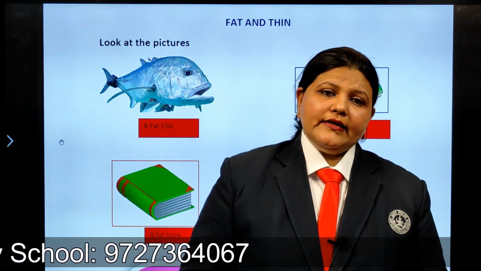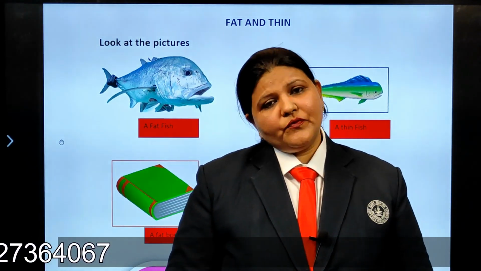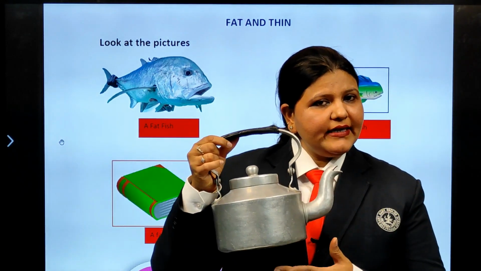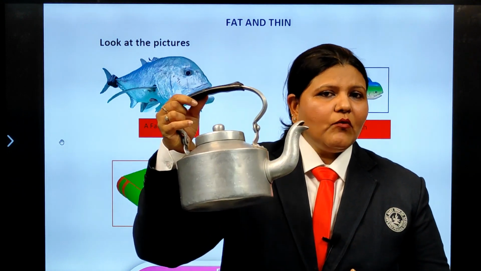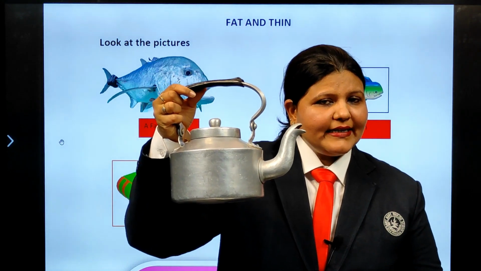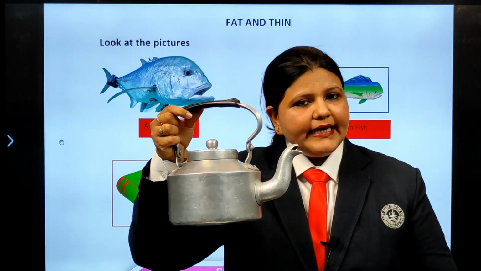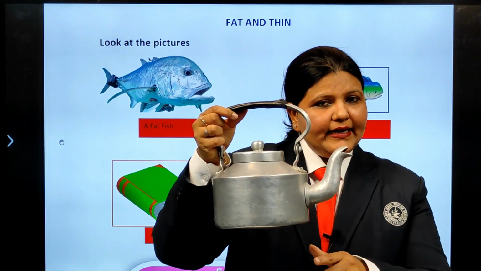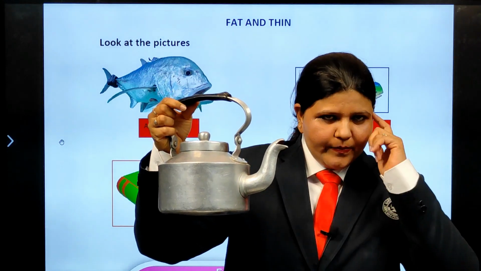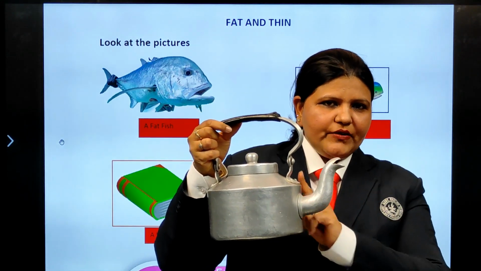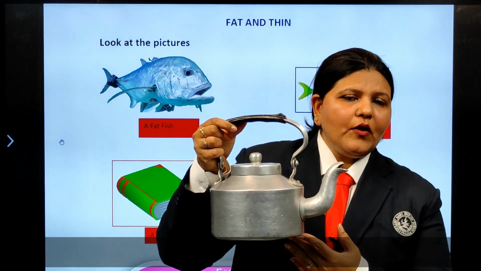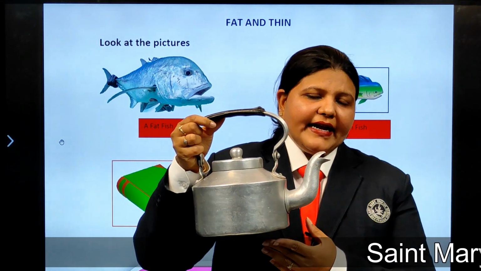Okay children, now after that we are having another comparison, that is fat and thin. Fat means the things which are big in size, we call it fat. Okay children, now some objects I will show you. You can see what is this? Yes, it is a kettle. What do we do with this kettle? We fill it with tea. But is the shape of the kettle thin? No. What is it? Tell me, come on fast. It is fat. The kettle is fat in size.